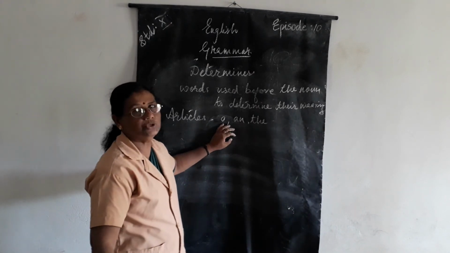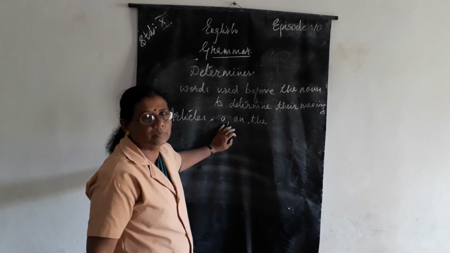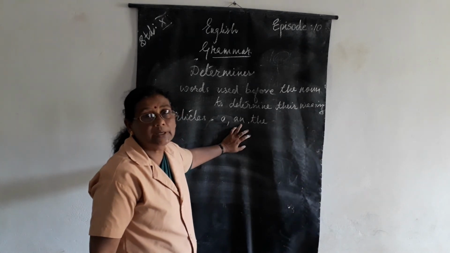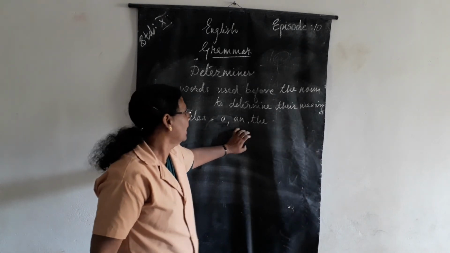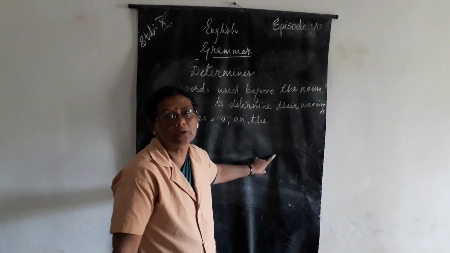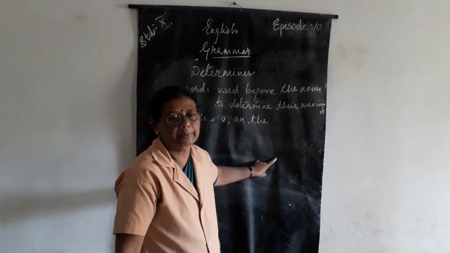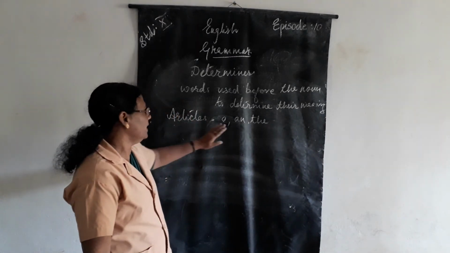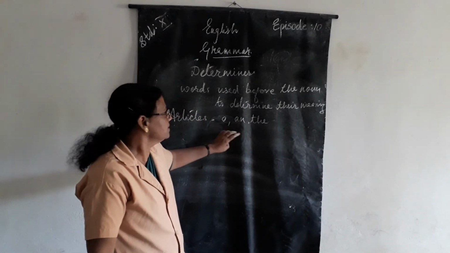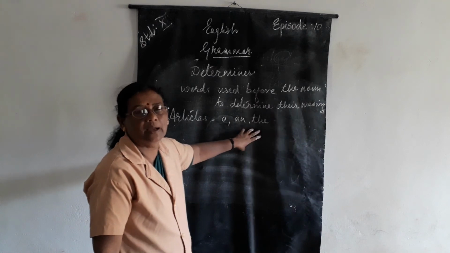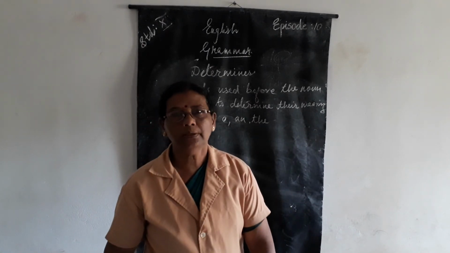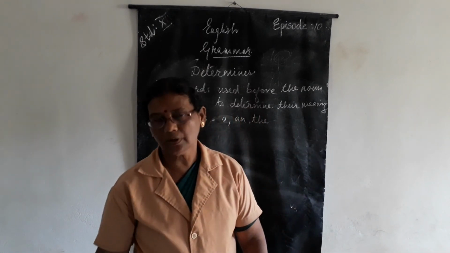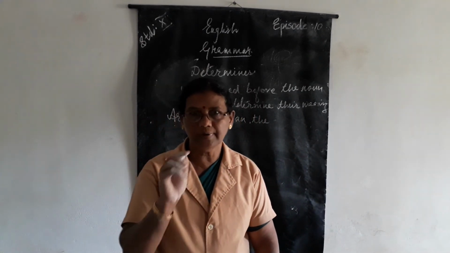So a is used along with the consonants, an is used along with the vowels, and the is used for a particular or definite article. So a is used along with consonants, an along with vowels, and the for a particular thing or a person or anything, that means a definite article.